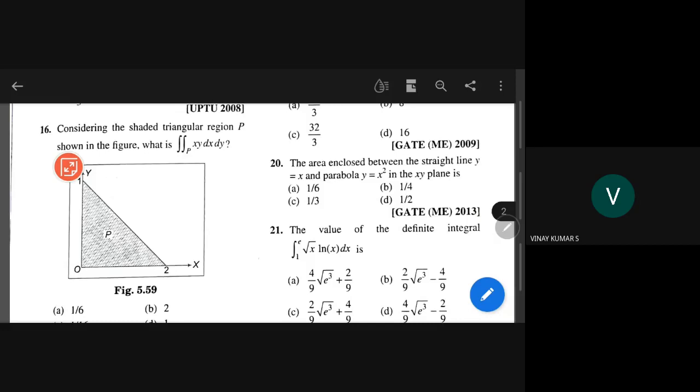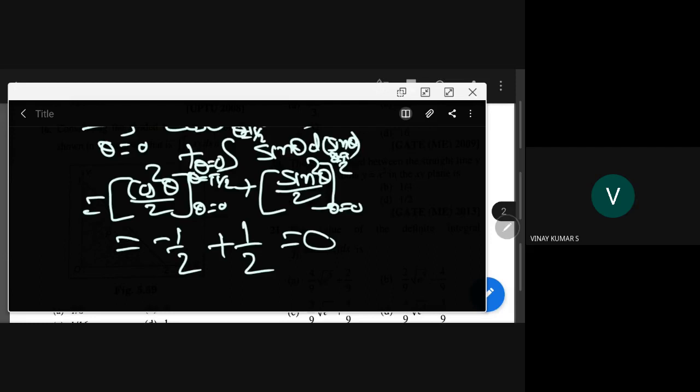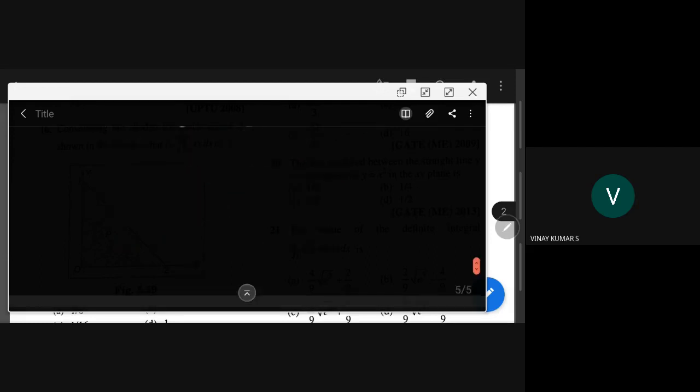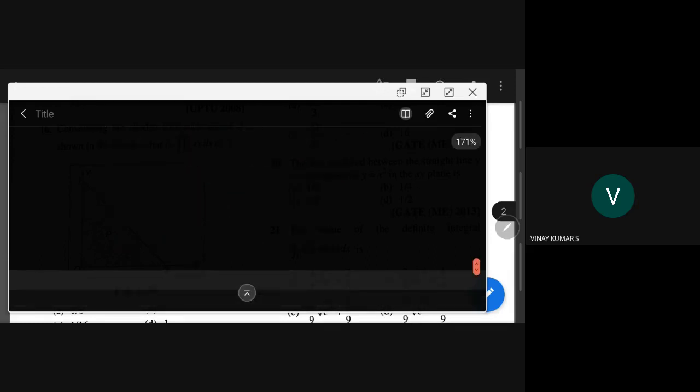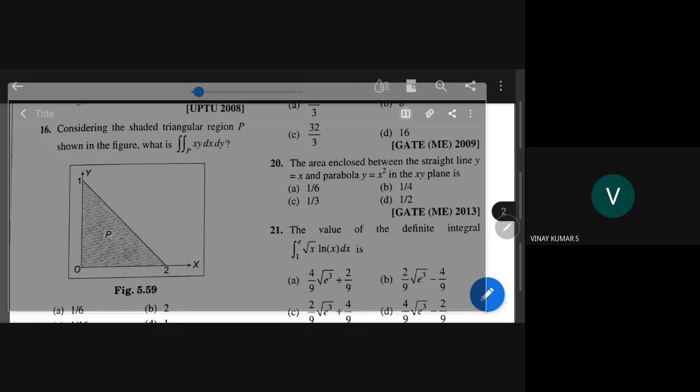Here, integral xy dx dy, where P is this one. So we need to decide the limits. I'm not able to see, right. We have to decide. So here I will do.